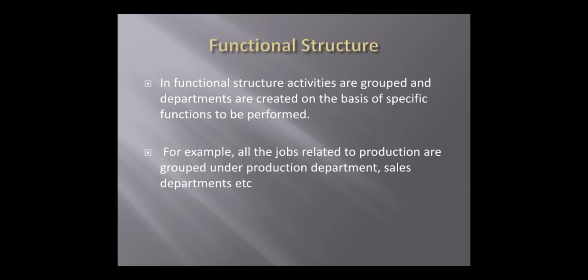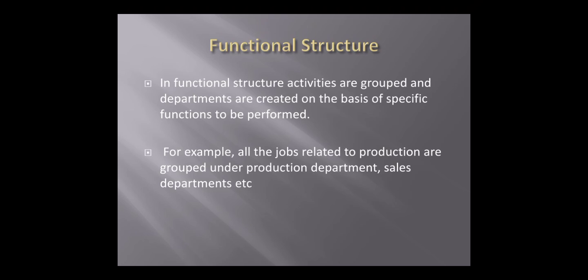In a functional structure, activities are grouped and departments are created on the basis of the specific function to be performed. Within a company, if the company is divided into departments according to the work, that is, according to the function, we call it a functional structure.